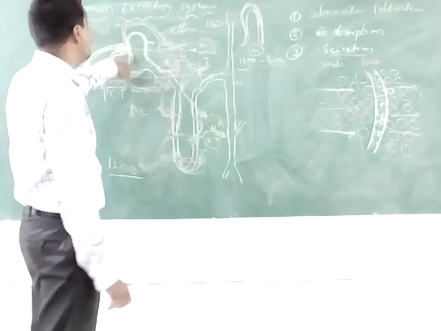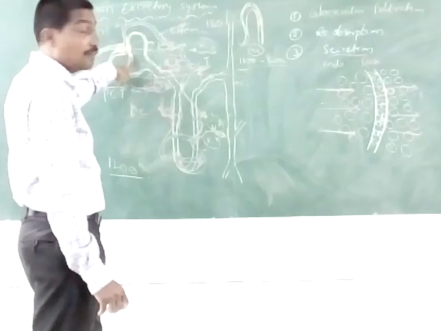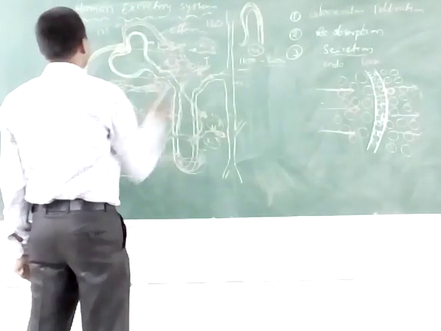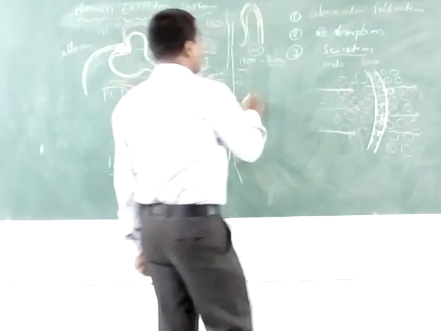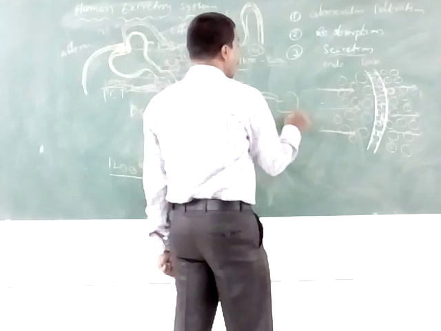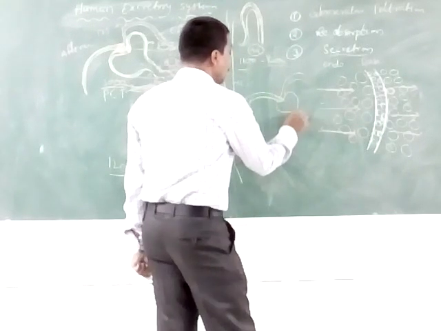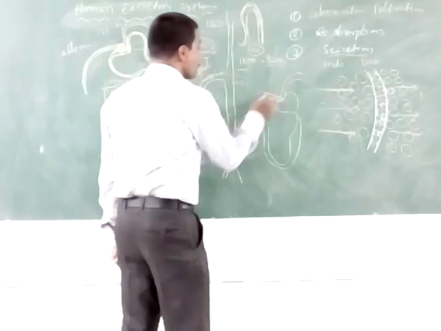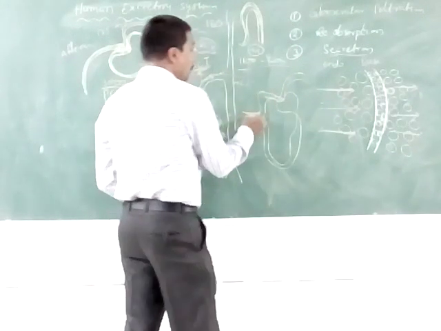It is also known as the filtration part, ultrafiltration, and these are the afferent arteriole. This is the afferent arteriole. This is the Bowman's capsule, and the renal tubules. The distal convoluted tubule is formed to the